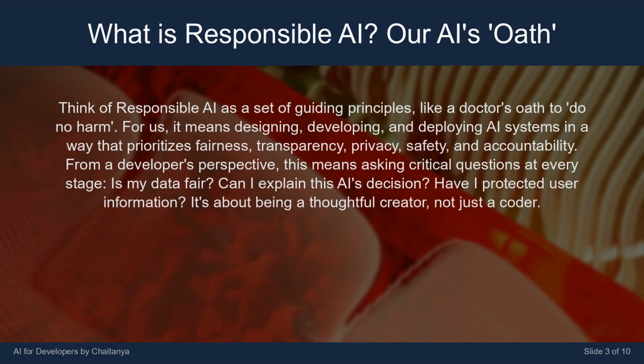Think of responsible AI as a set of guiding principles, like a doctor's oath to do no harm. For us, it means designing, developing, and deploying AI systems in a way that prioritizes fairness, transparency, privacy, safety, and accountability. From a developer's perspective, this means asking critical questions at every stage. Is my data fair? Can I explain this AI's decision? Have I protected user information? It's about being a thoughtful creator, not just a coder.